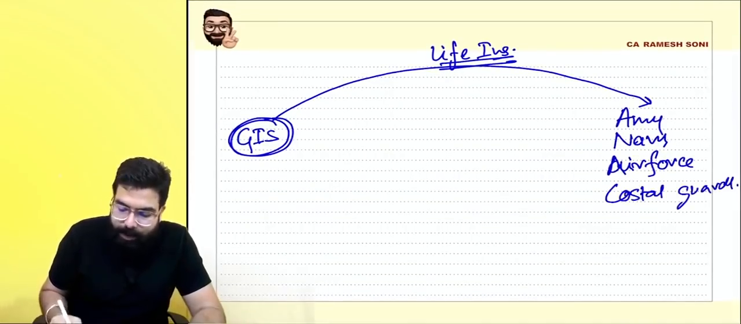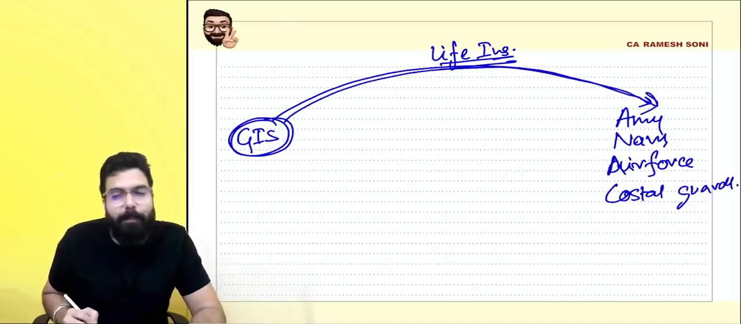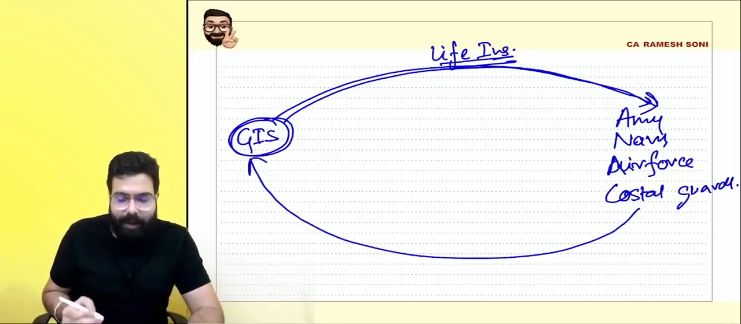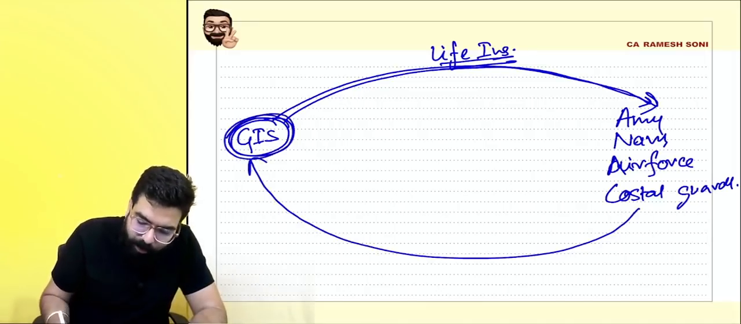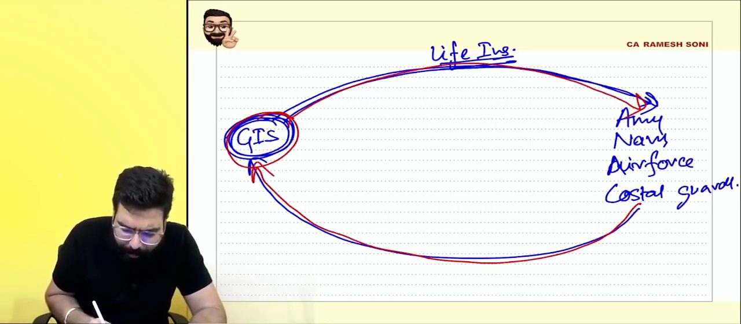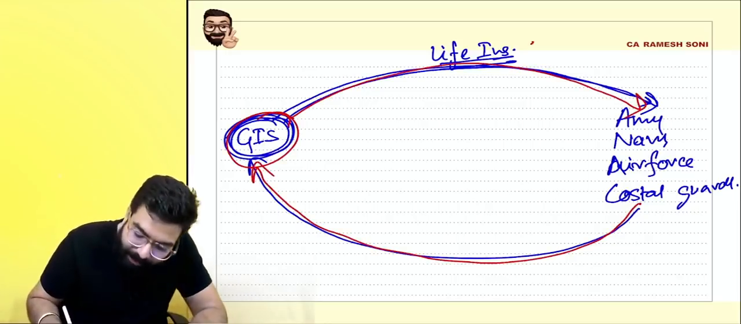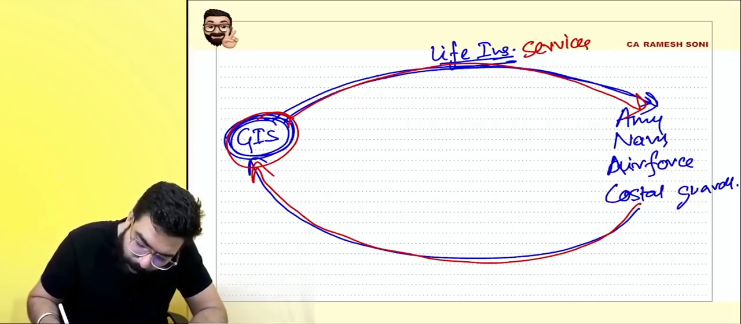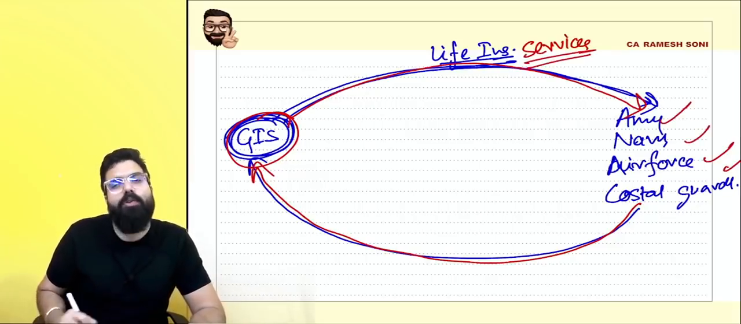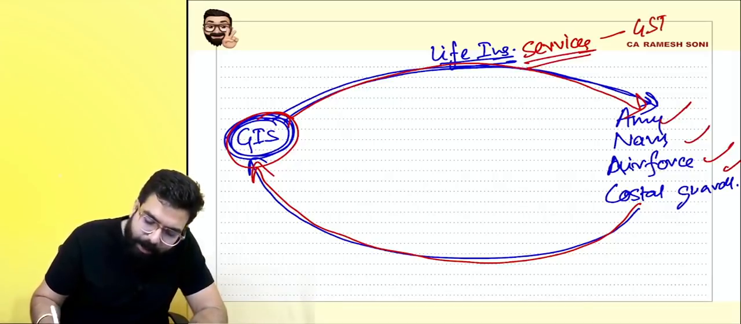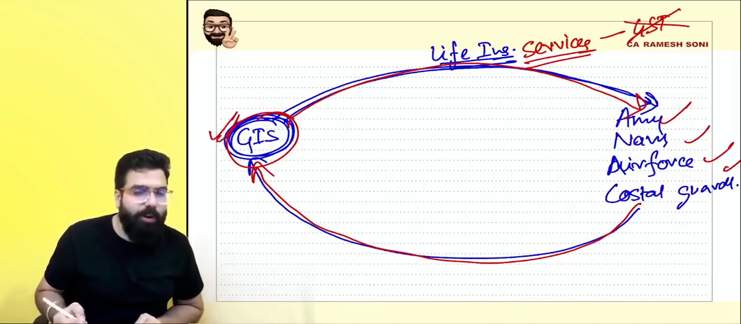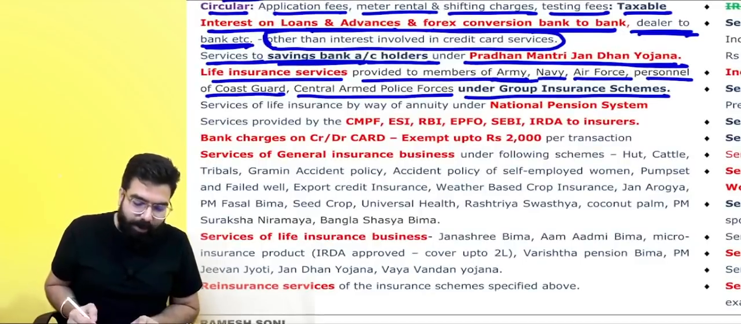These people are provided life insurance services and a very small amount is collected from them. So basically, insurance is being done for these people from the central government's group insurance fund, and a very minimum amount is being collected from them. For life insurance services provided to members of the army, navy, air force or coast guard, no GST will be charged because it is under the group insurance scheme of the government. Okay sir, point is clear.